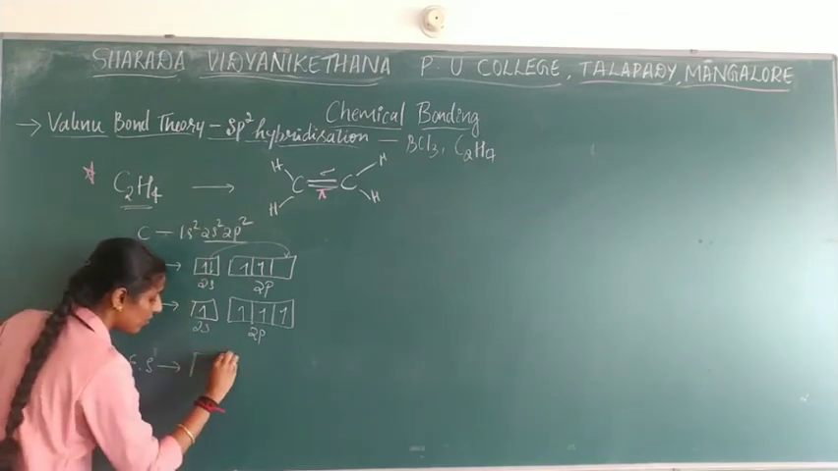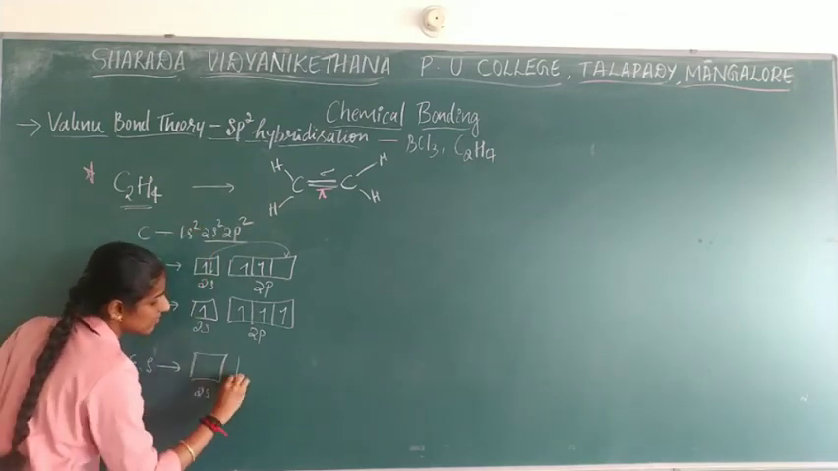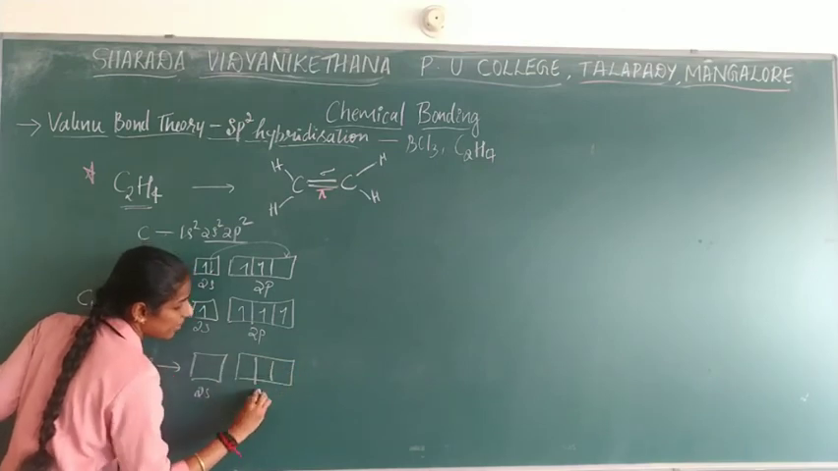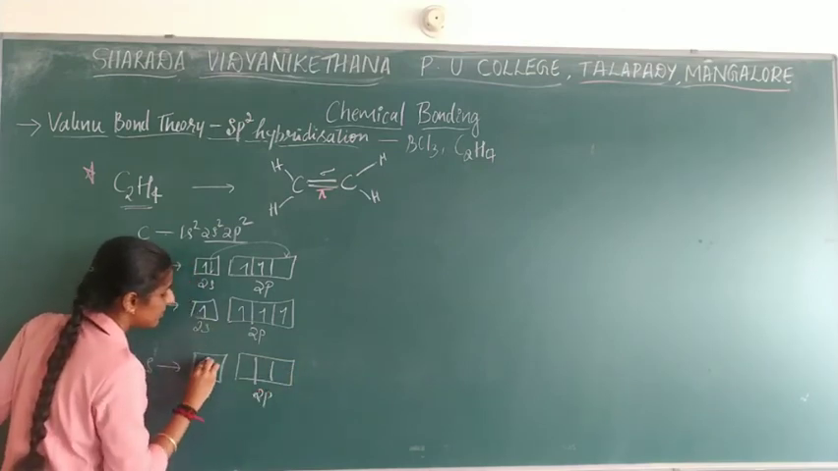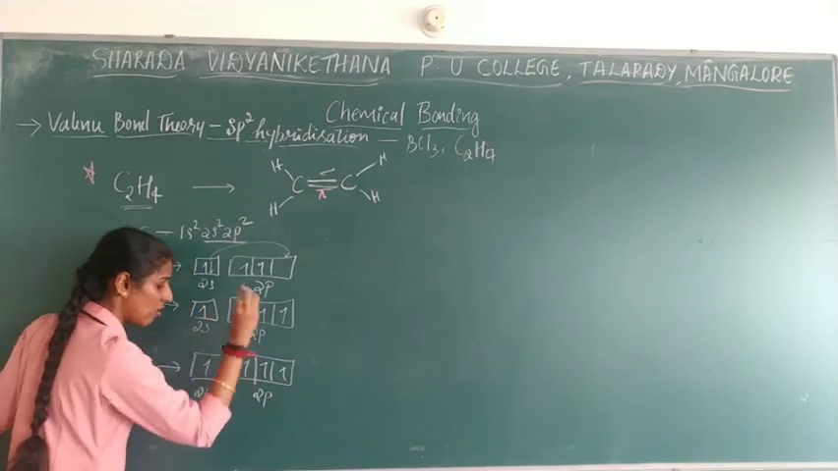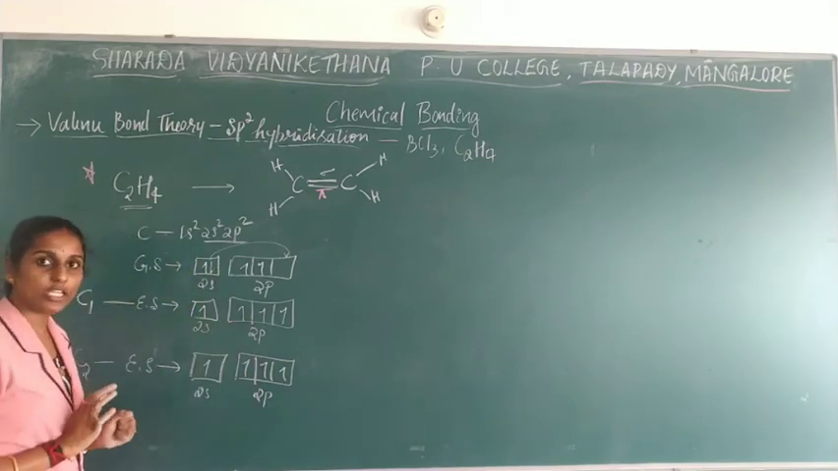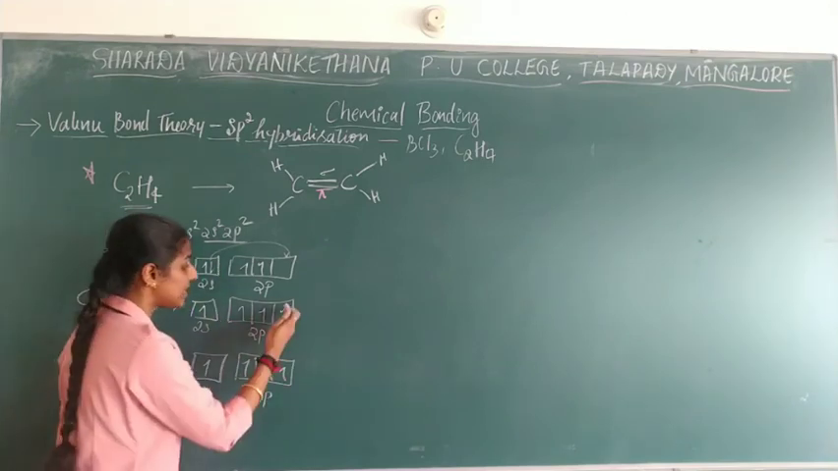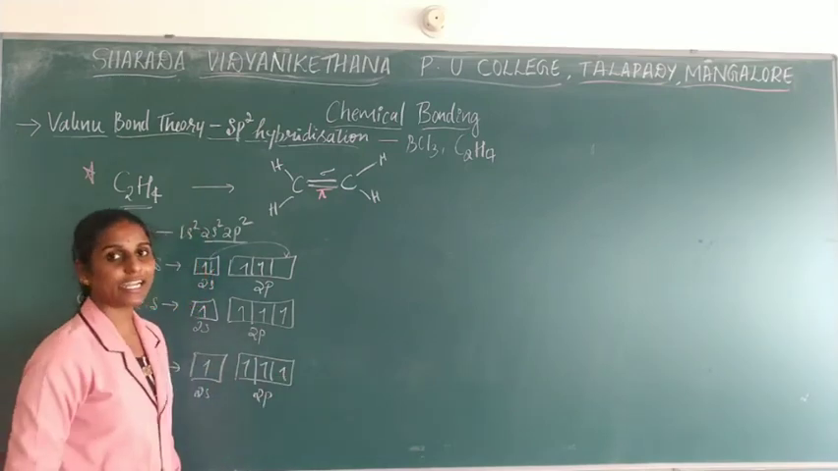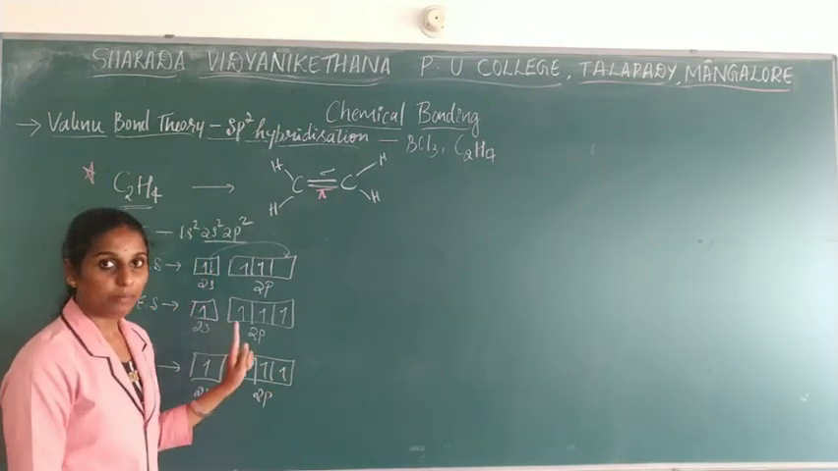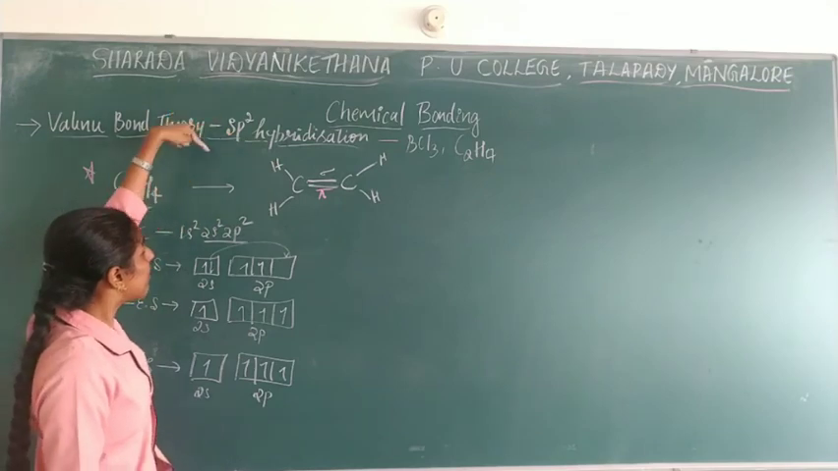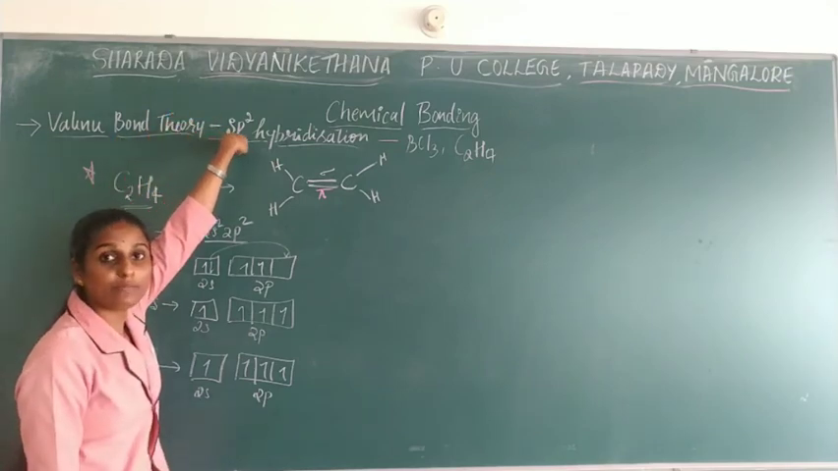Okay, so you can write it as 2s, 2p. Fill the same number of electrons. So this much you have done in C2H6 also. If you go with the hybridization according to this, it comes as sp3. But here, this example we are going to write under sp2.